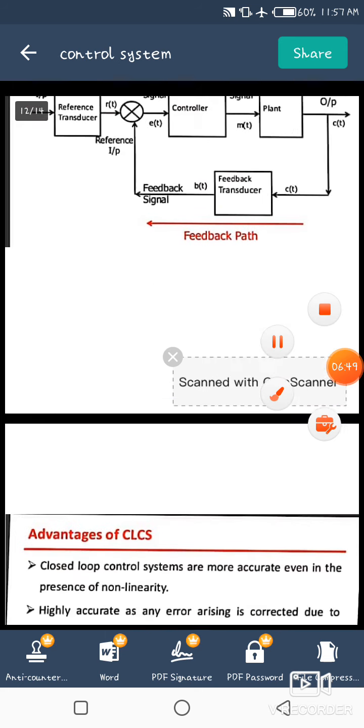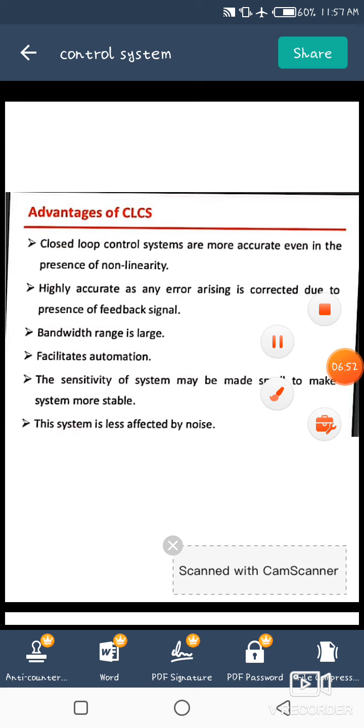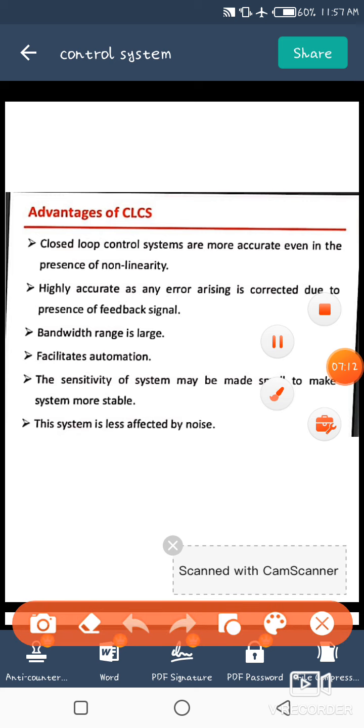Now we discuss the advantages of CLCS, meaning the advantages of the closed loop control system. Generally in a closed loop control system, optimization is very easy. So this is an advantage. In this, a number of variables can be handled easily, and these systems are more reliable and faster. So these are the advantages of CLCS, and sometimes this system is less affected by noise. That is a point of advantage of CLCS.